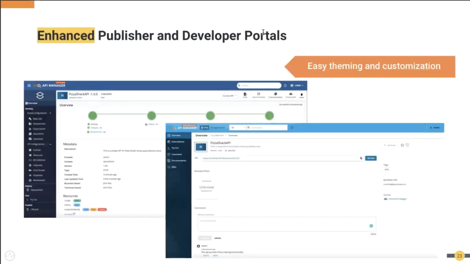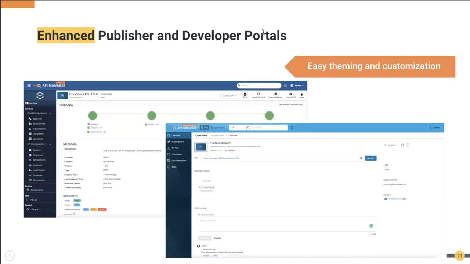And then, like I mentioned earlier, in the API publisher and the developer portal, we made a considerable amount of changes just to make the API developers' and API consumers' life easy. While doing the demonstration, I can show how these UIs are restructured.